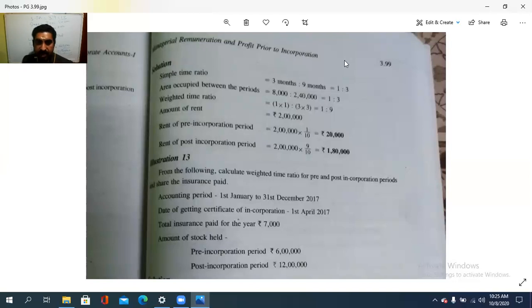So in this way, we need to calculate the weighted time ratio. Here we only need to calculate the simple time ratio and the area, multiply both, then we get the weighted time ratio and apply it. Okay, then another question.